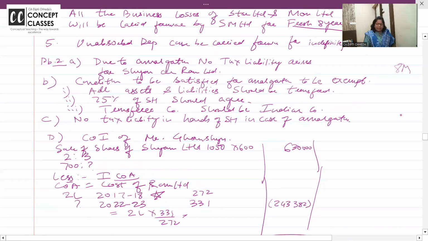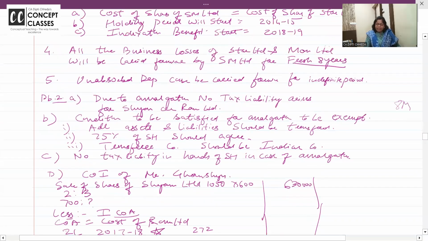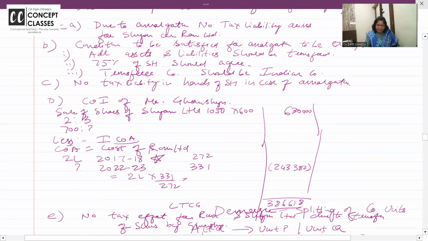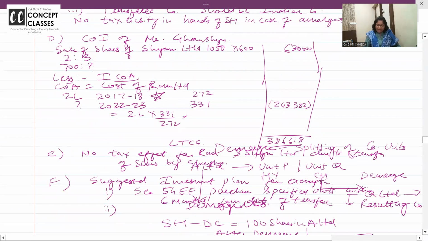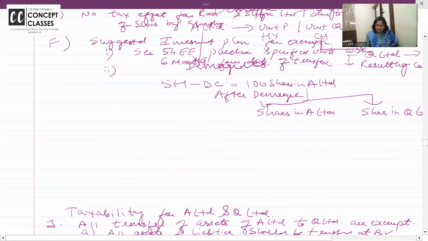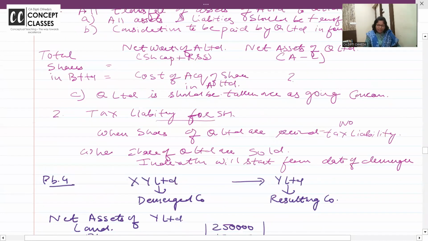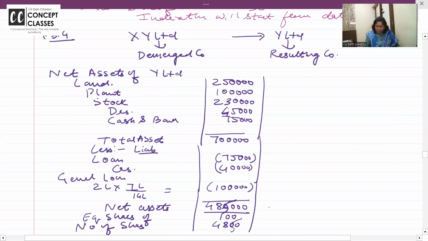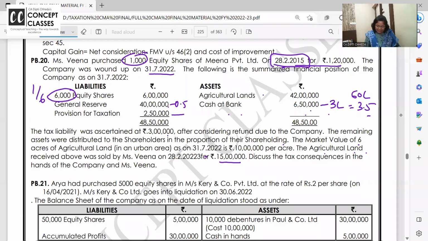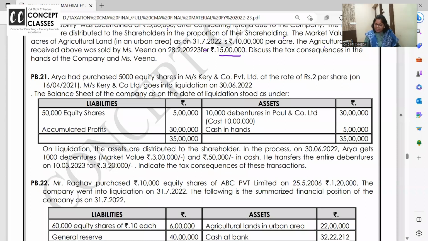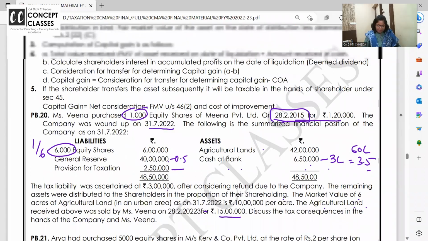If you check the scanner, in the transfer, no capital gain will be liable. But when you sell the shares of SM Limited, you have to pay the capital gain, and routine indexation will be there. Okay. This is a demerger problem. But before this, let us go to our material and check it here. Right from the beginning.